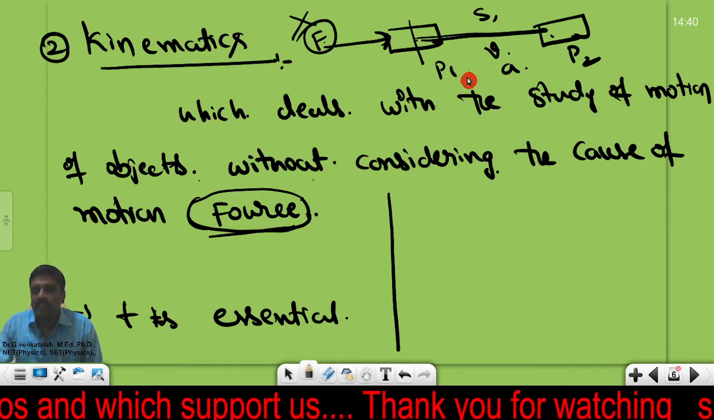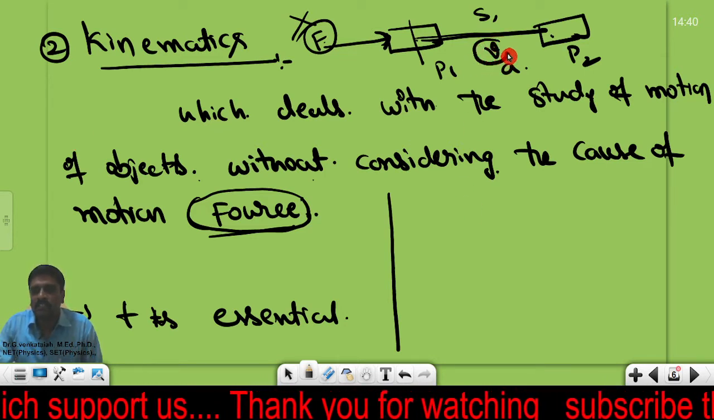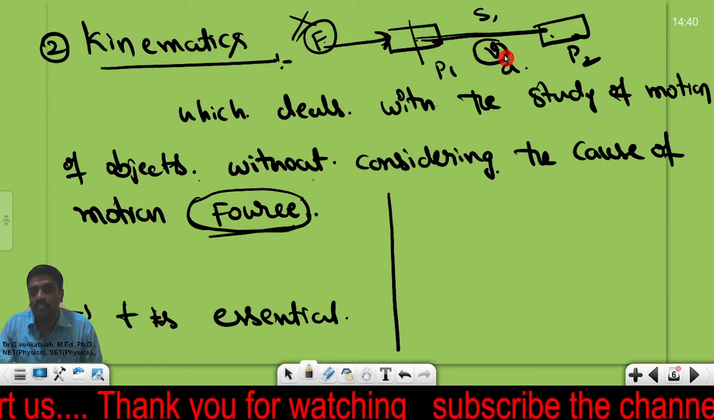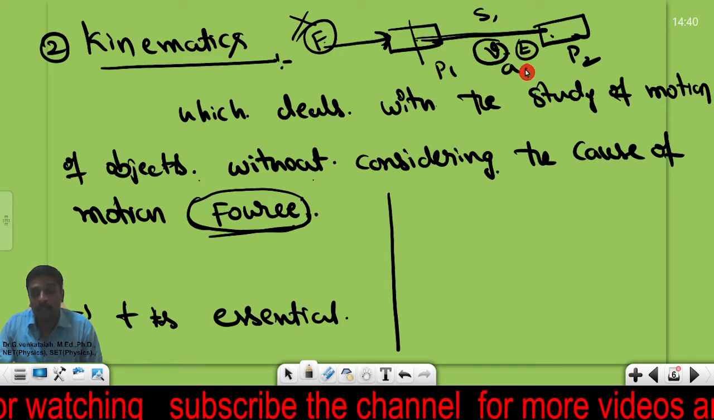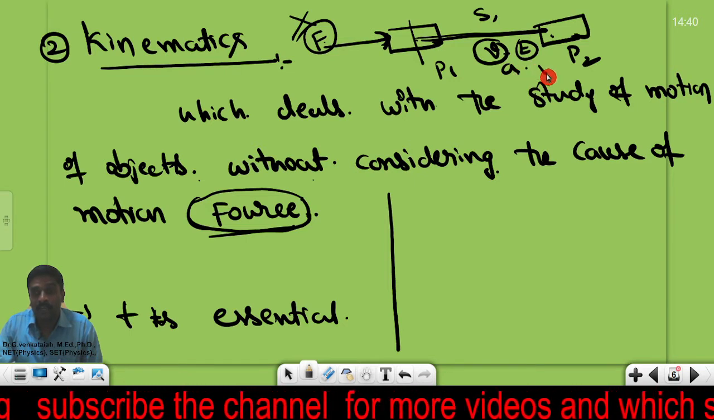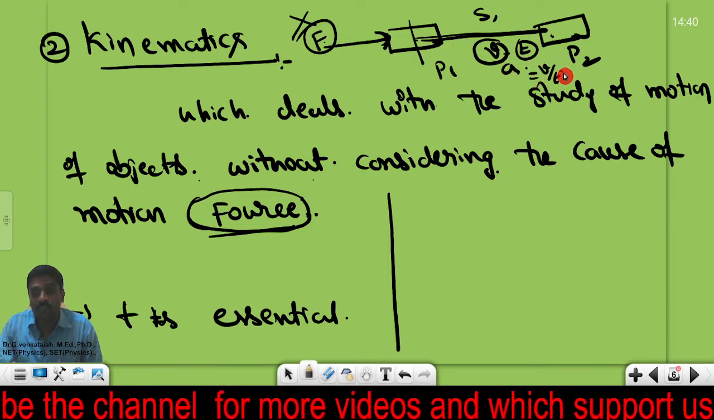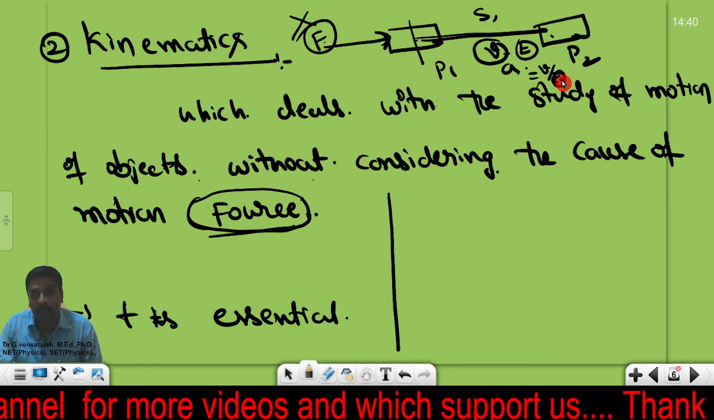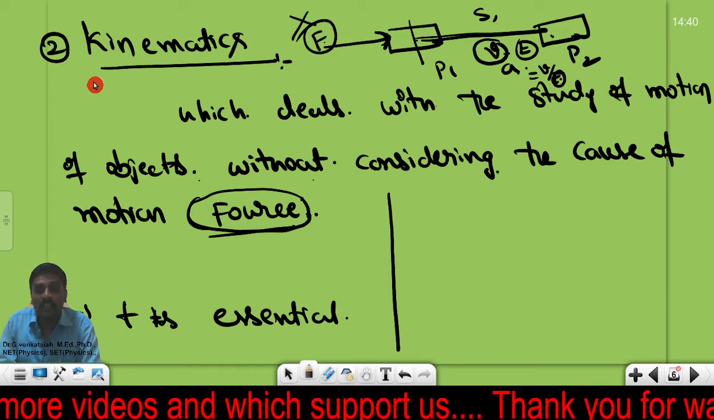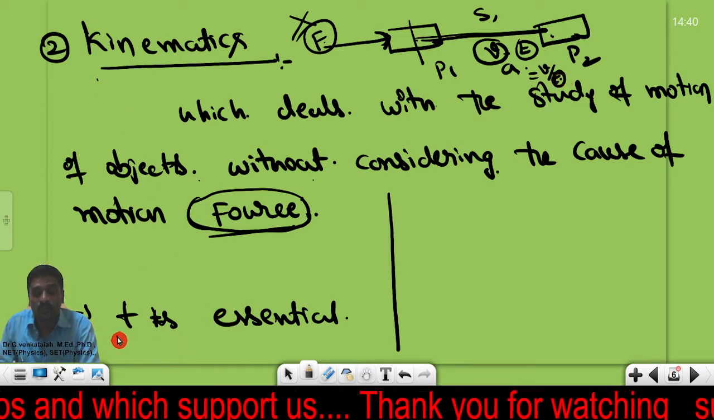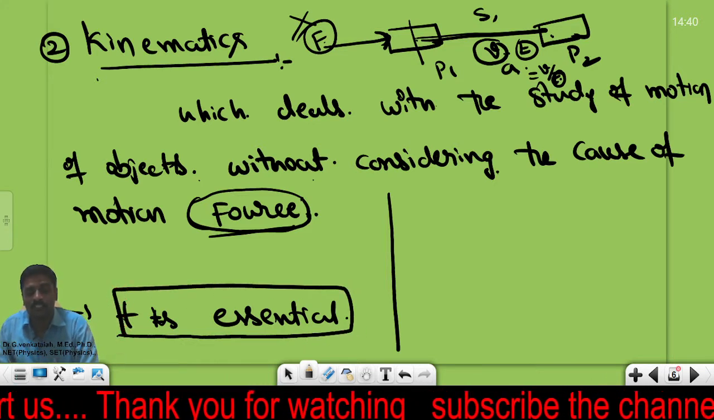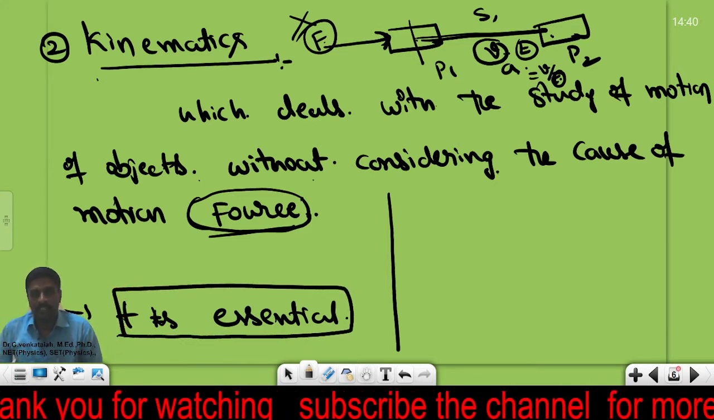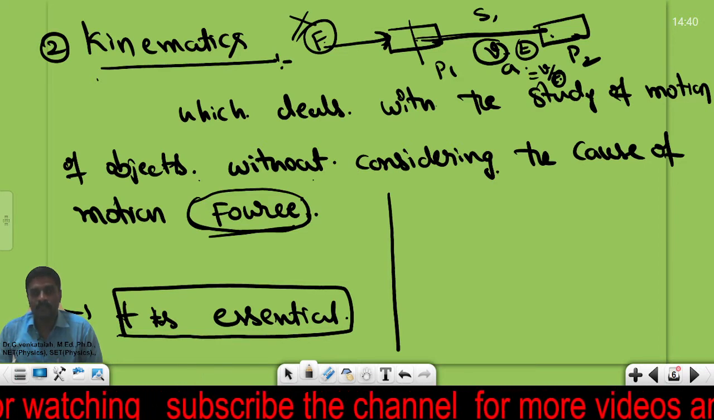You are already aware of this. Velocity is the rate of change of displacement, which means we need to know the time. Acceleration is the rate of change of velocity, which means we need to discuss time as well. So in kinematics, we need to discuss time. That means time is an essential physical parameter in kinematics. That is very important.